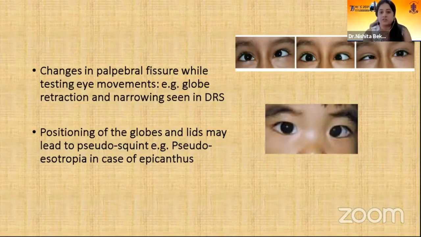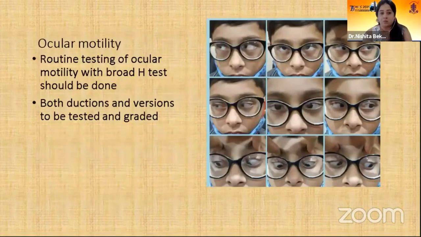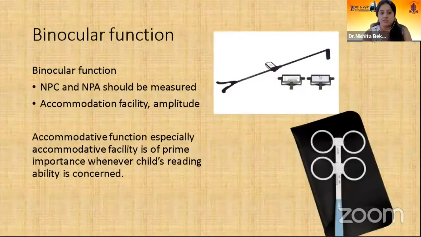Ocular alignments are generally checked with cover test, uncover test, and measured with the prism bar cover test. If the child is uncooperative, we can go ahead with the Krimsky or modified Krimsky test. Ocular motility is generally checked in all 9 gazes. Both ductions and versions should be checked. In case of binocular function, we need to check NPC, NPA, and accommodation facility and amplitude.